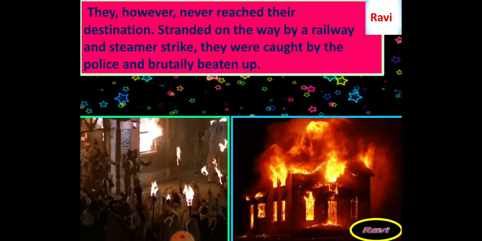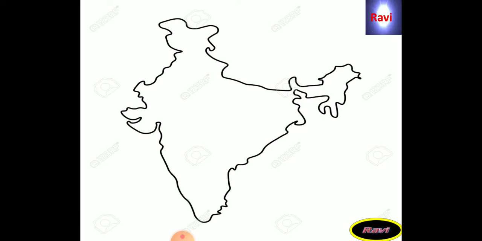And at last in 1922 at Chauri Chaura, some of the Indians attacked the police station. Then they set fire to the police station and 22 police people were killed. After this incident, Mahatma Gandhi called off the non-cooperation movement.